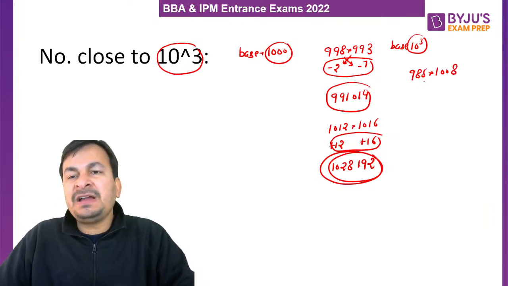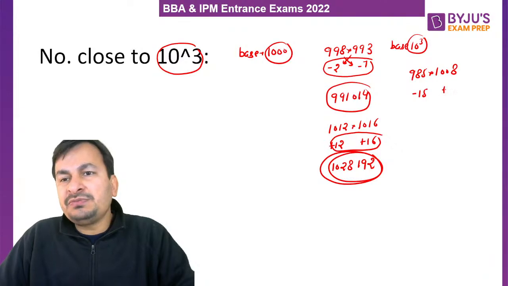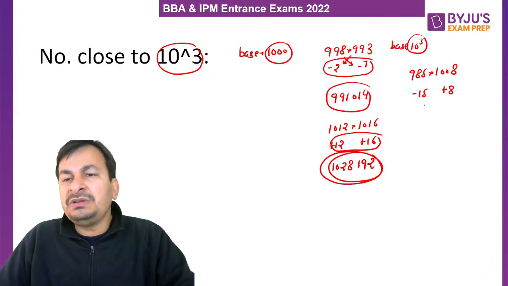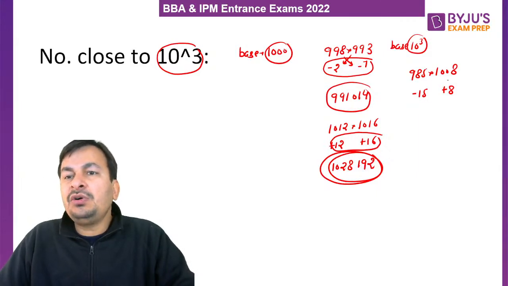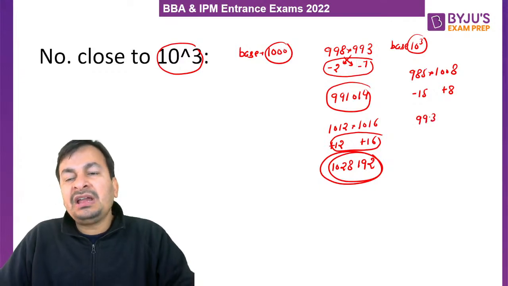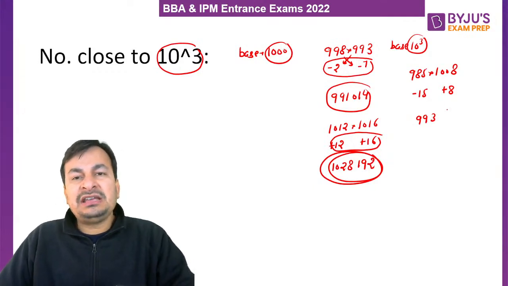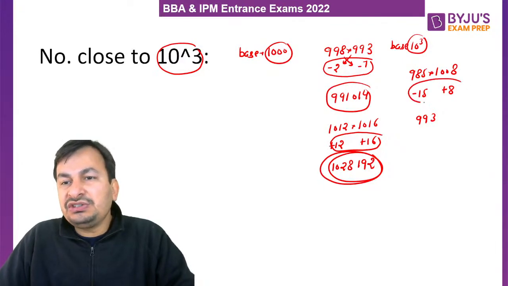So 985 is how much less than 1000? Minus 15. 1008 is how much more than 1000? Plus 8. So what will be the first part of the multiplication? So 985 plus 8 or 1008 minus 15, that is 993. And how do we get the second part of the multiplication, or the last three digits? By multiplying these two differences.